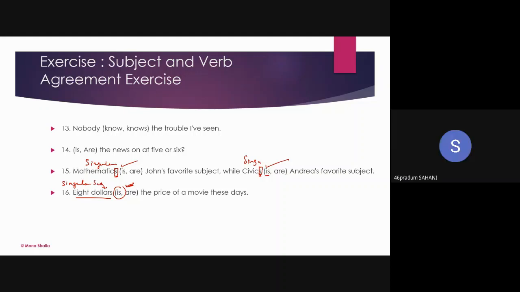Hello, ma'am. Hello, ma'am. Ma'am, is a singular movie price. Hello, ma'am.